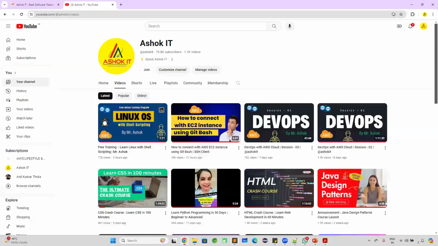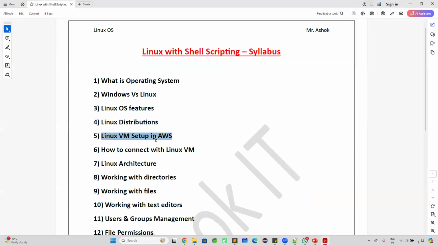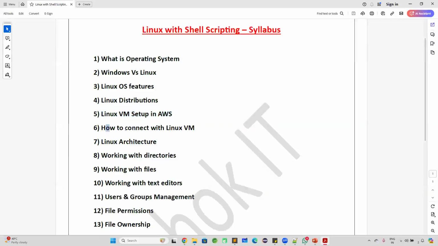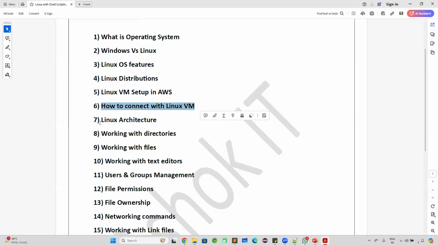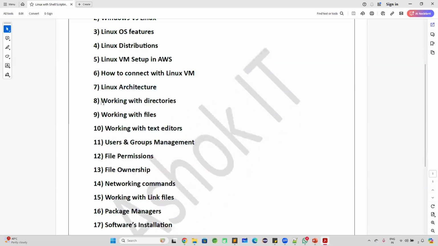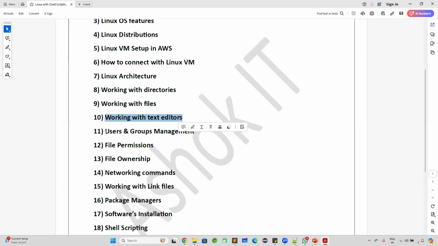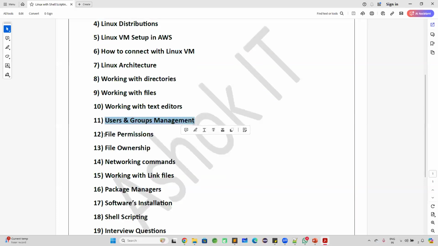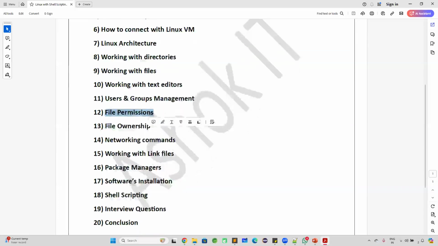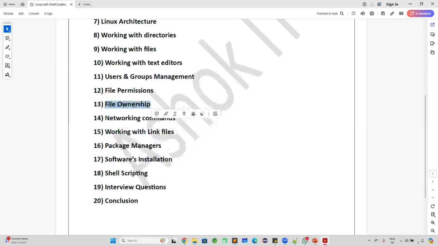So what are we going to learn as part of this training? How to create a machine in the AWS cloud, how to connect with that machine by using SSH client software, what is Linux architecture, how the Linux operating system was developed, who developed Linux, how Linux works internally, how to work with files in Linux, how to work with directories in Linux, editors in Linux, how to deal with users and groups in Linux, how to deal with file permissions in Linux, how to deal with file ownership in Linux, how to deal with networking commands in the Linux machine, how to work with link files in Linux, how to work with package managers in Linux, how we can install software.